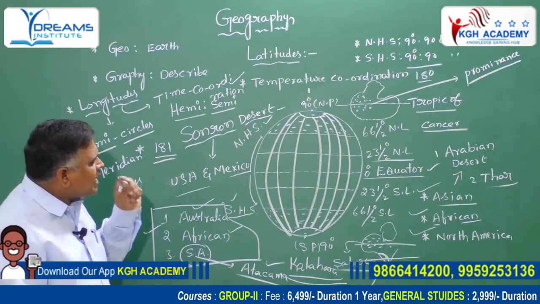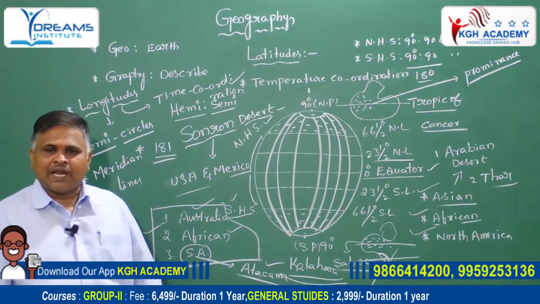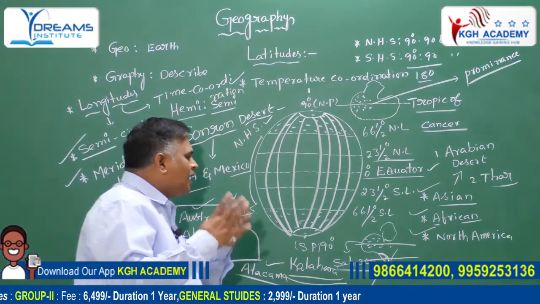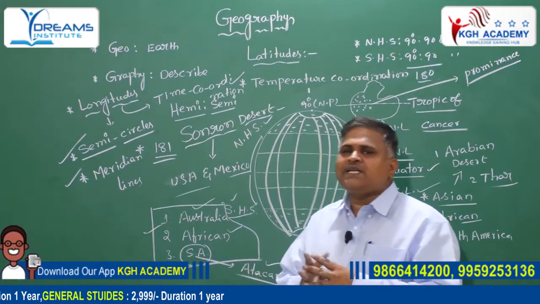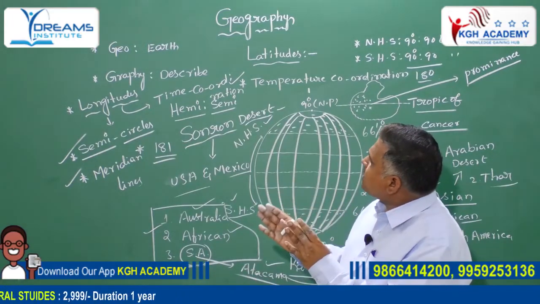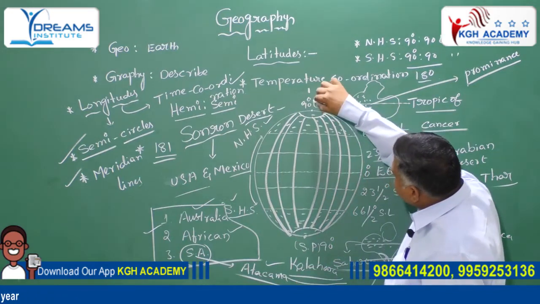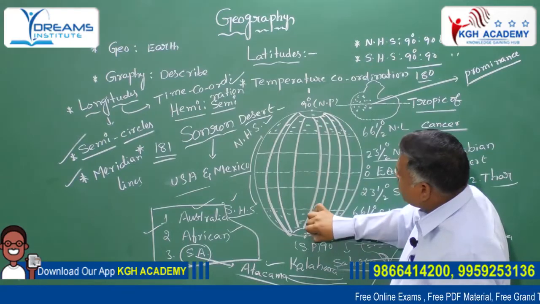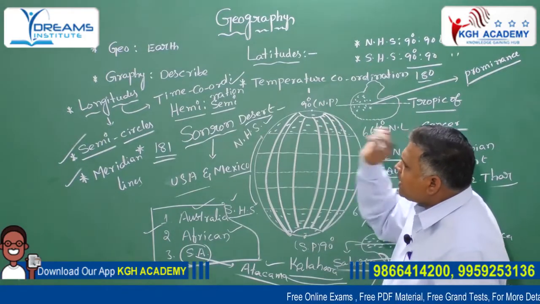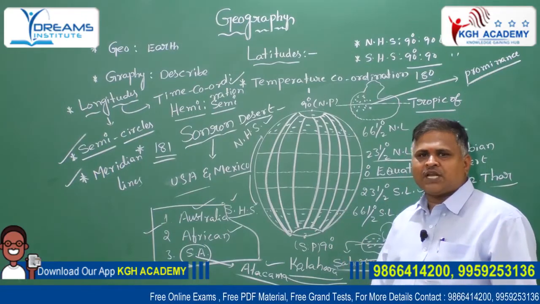Latitudes and longitudes are imaginary lines. Latitudes are parallel lines or horizontal lines. Longitudes are semicircles and meridian lines. Longitudes means it connects pole to pole, the north pole to the southern pole. Longitudes are very useful for time coordination, that is, for calculating time.